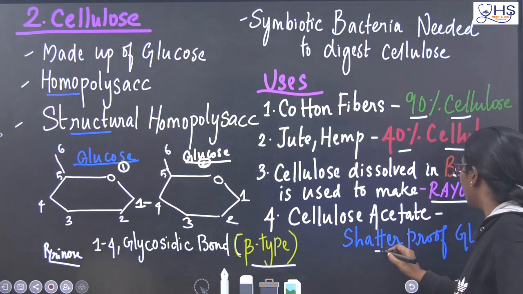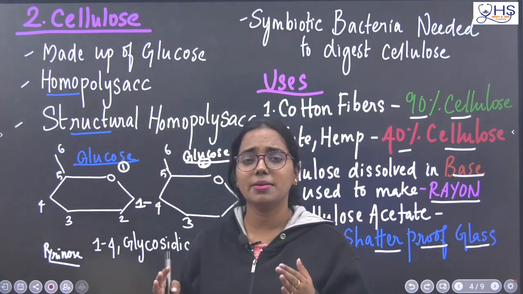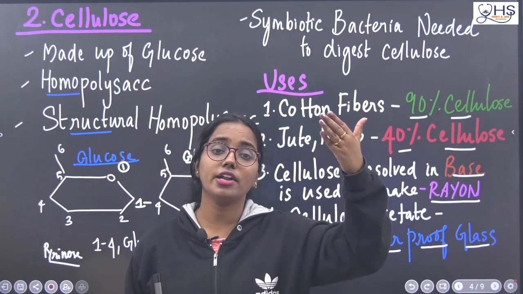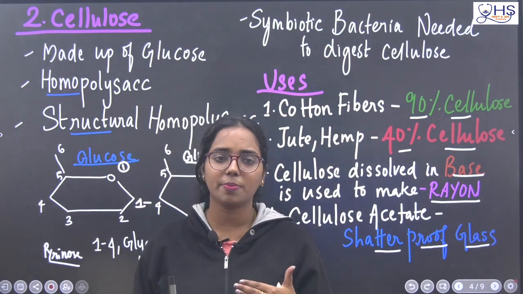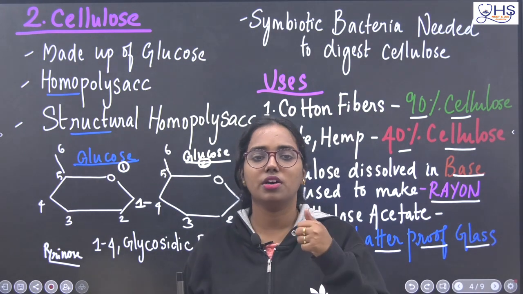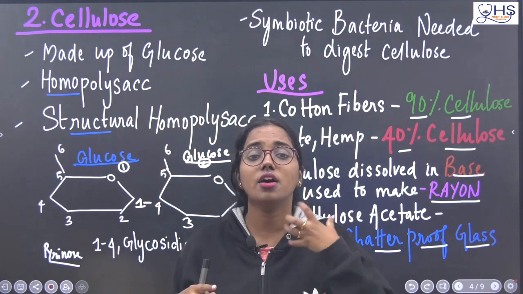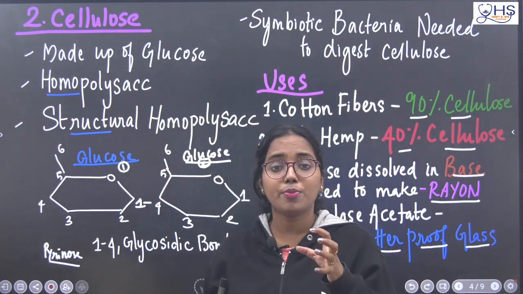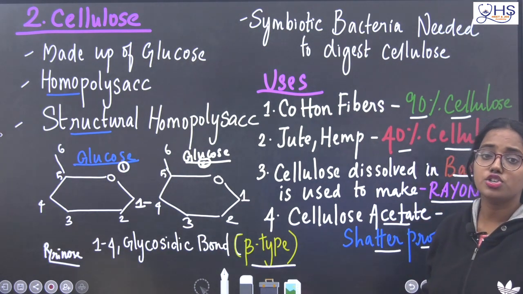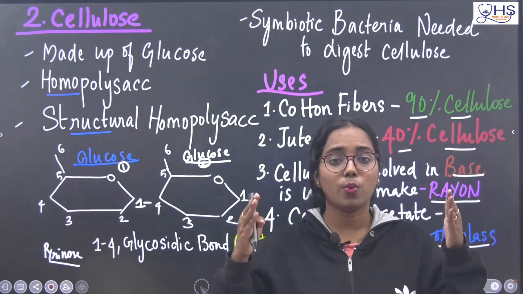Okay, and you know that the buildings nowadays are built in glass. Why? In order to get proper ventilation, natural ventilation instead of artificial ventilation, they are building the buildings in glass. So that glass should be very strong. The shatterproof glasses, which means they have high resistance towards external calamities, are made up of cellulose acetate. So cellulose acetate is used to make what? Shatterproof glasses. The glasses you can see in the windows of the car, the vehicles also.